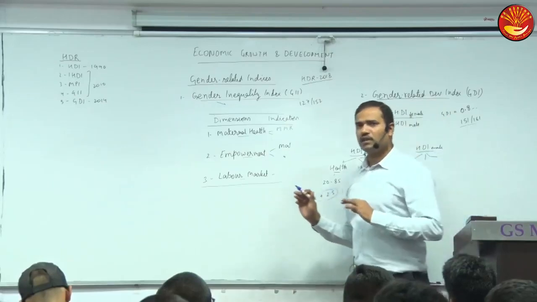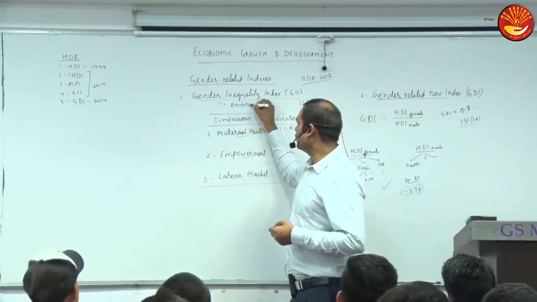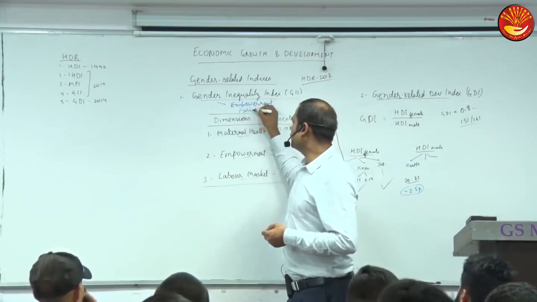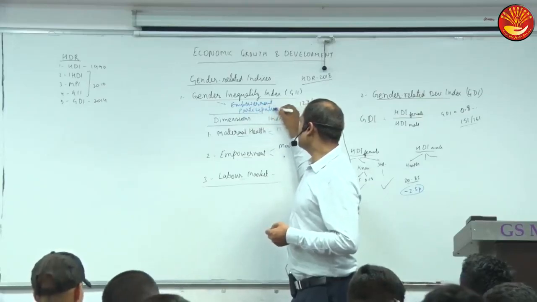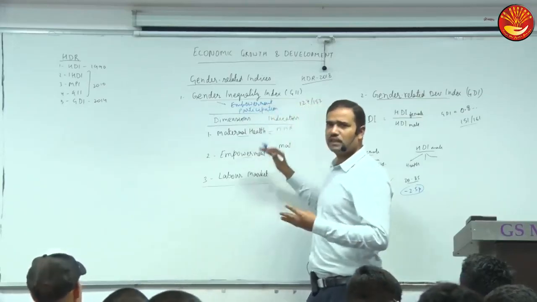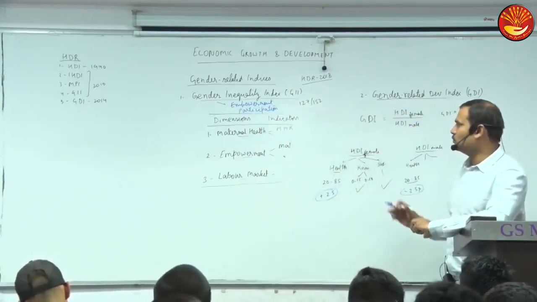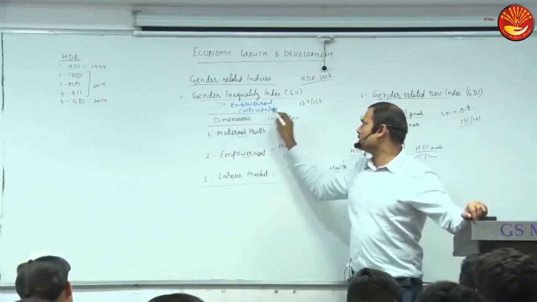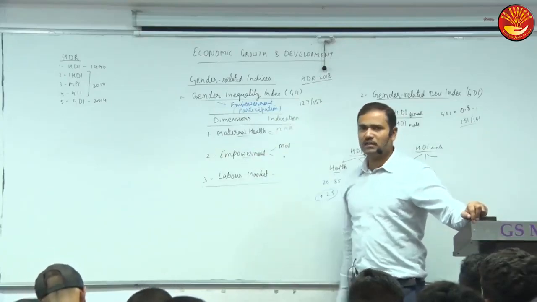Can we say empowerment or participation? Participation of women, to what extent women are participating in society, or to what extent we have given opportunities to women? Okay, empowerment or participation. So, to what extent women are discriminated in participation.